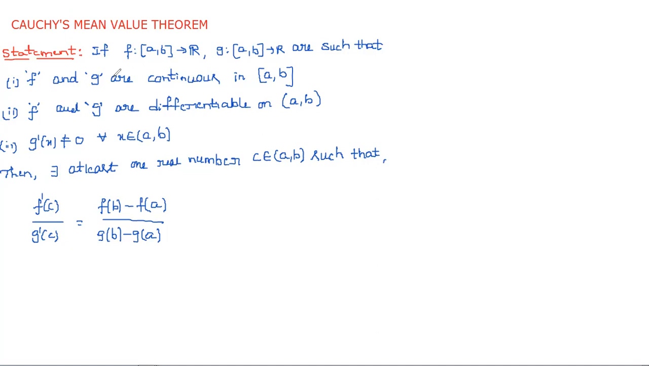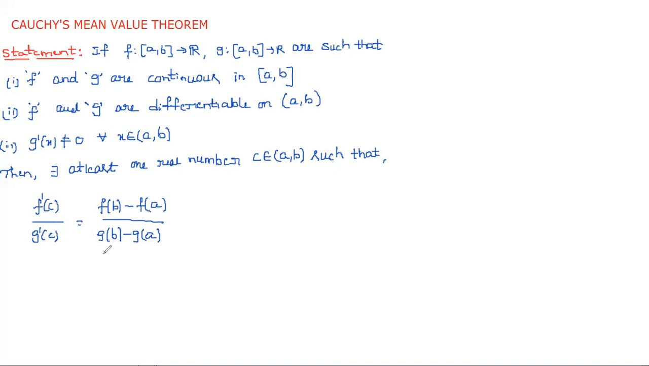It means if you take any interval and substitute any value in that interval, the derivative of g must be not equal to 0. If you get 0, then that function does not satisfy the conditions of Cauchy's mean value theorem. If these three conditions are satisfied, there is at least one c belonging to the open interval a comma b that satisfies the condition: f dash of c by g dash of c is equal to f of b minus f of a by g of b minus g of a.